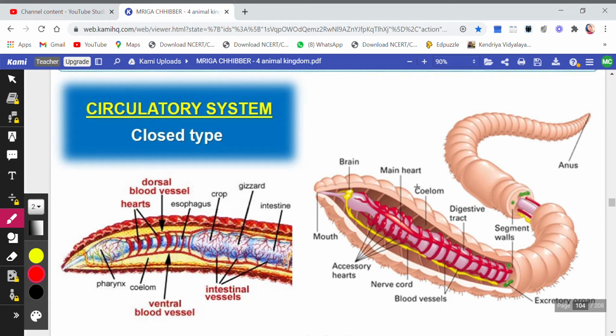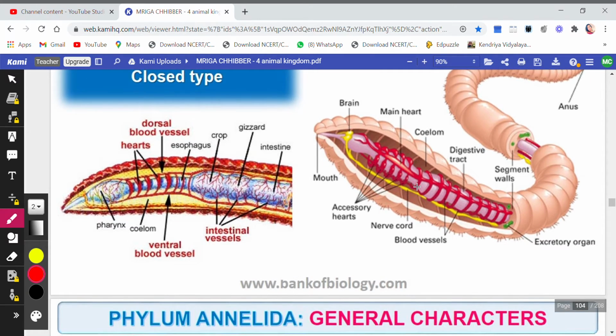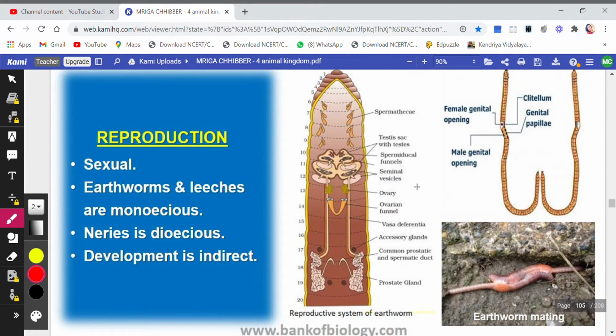Then we come to the circulatory system. They of course have a circulatory system also, and that too the closed type circulatory system, which means that the blood is flowing in the blood vessels. The blood is not just scattered in the body cavity. The blood is properly flowing inside certain blood vessels. So the circulatory system is closed type.